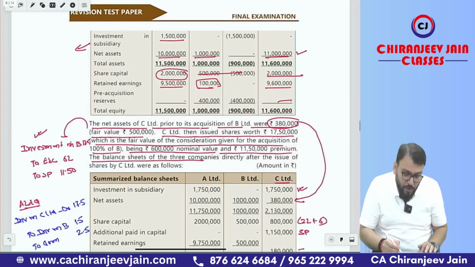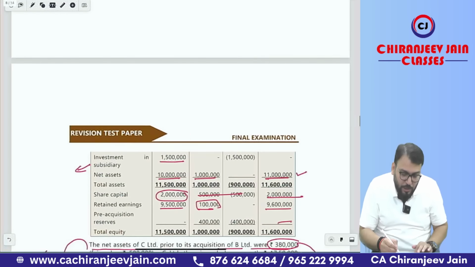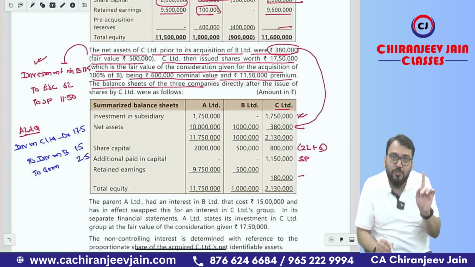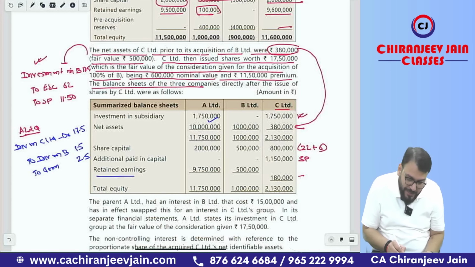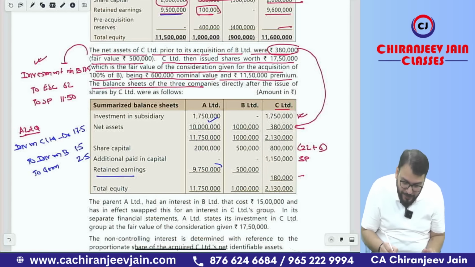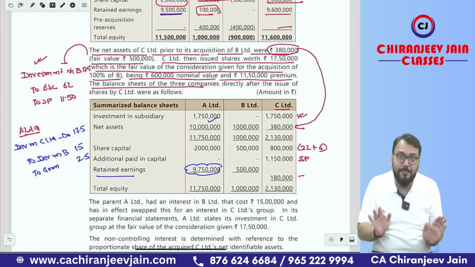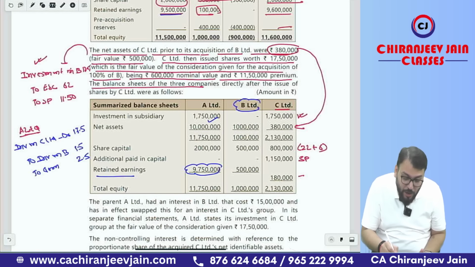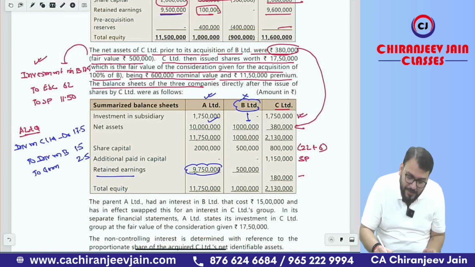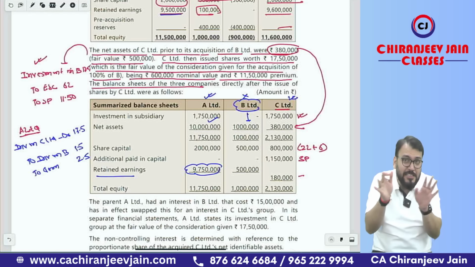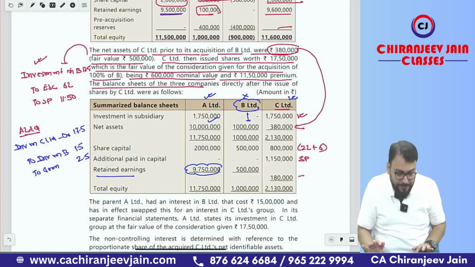If you want to prepare the balance sheet after that transaction from what has been given, there will be 3 adjustments. Investment in C Limited will come to 17 lakh 50. Investment in B Limited will be de-recognized and retained earning will increase by 2,50,000. Initially retained earning was 95 lakh, now it has increased by 2,50,000. This is the individual balance sheet of B Limited without any changes, so the changes will be in the balance sheets of A Limited and C Limited in the standalone financial statements. Got this point? Yes, sir.